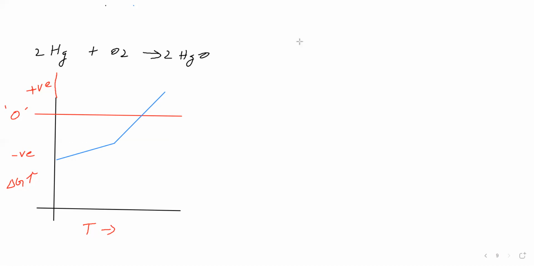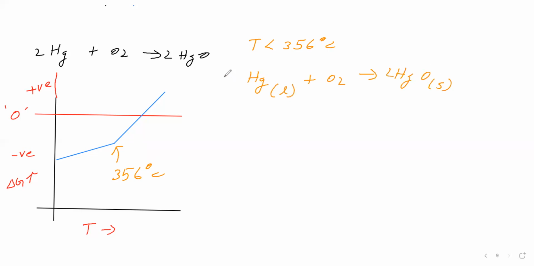Now, we will see the temperature at this point. At this point, what is the temperature? 356 degrees Celsius. Now we will take temperature less than 356 degrees Celsius, where mercury is in liquid state. Now we will take temperature greater than 356 degrees Celsius, where mercury is in vapor state.